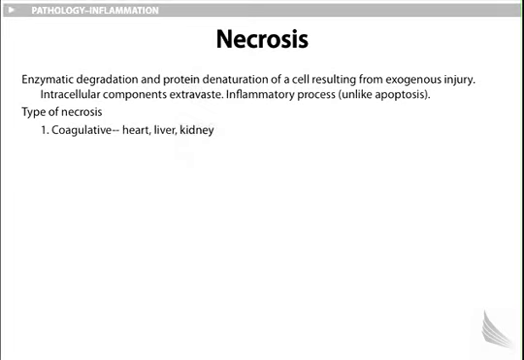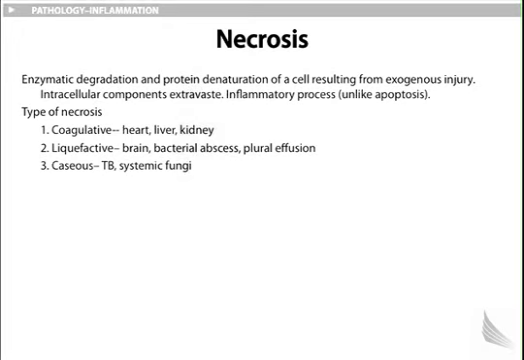Coagulative, think of this as being like a ghost town, may occur as a result of myocardial infarction, heart, liver, kidney. Liquefactive, here the tissue is completely obliterated, could occur in the brain. Infections, bacterial abscess, or pleural effusion in the lungs. Caseous, cheese-like. Often pathologists will refer to it as a cheese-like accumulation as a result of TB or systemic fungi.